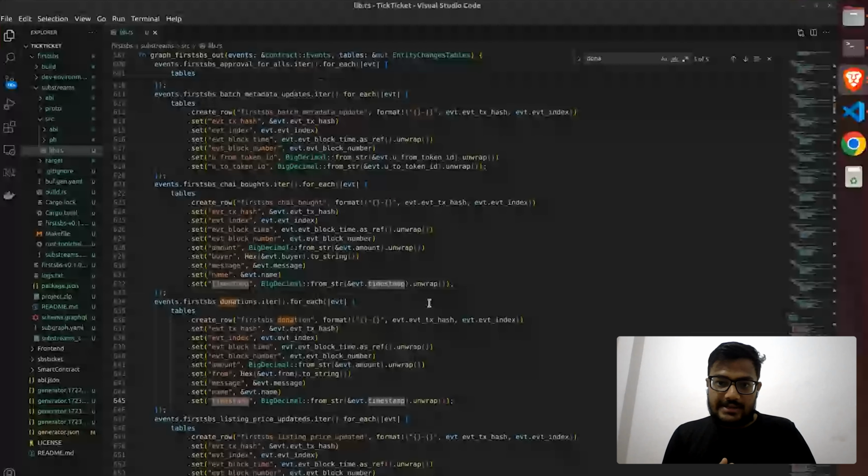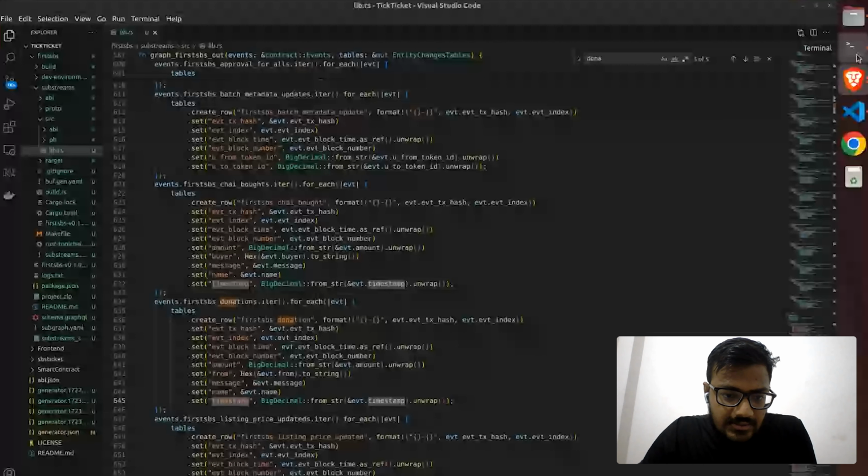If we used the subgraph previously and it took around 0.3 seconds to fetch the data, the Substream will take 0.1 second to fetch the same data. So it's an improvement upon the subgraph with the help of the Substream. So that's the working of the Substream basically. So yeah, let's move forward.